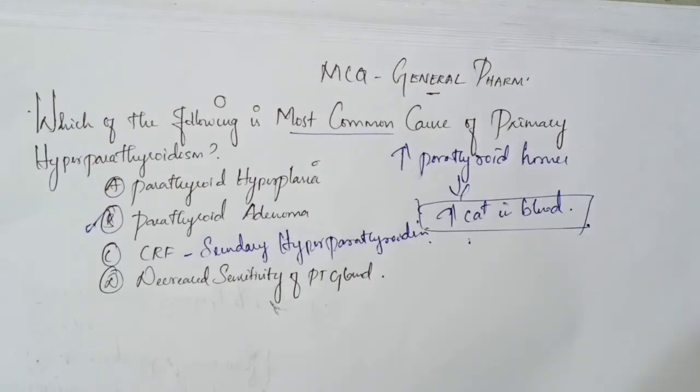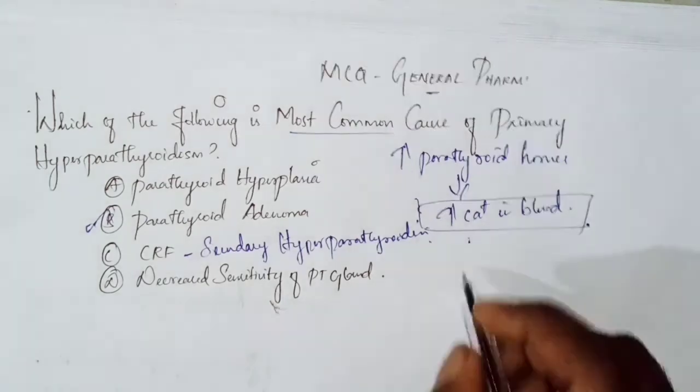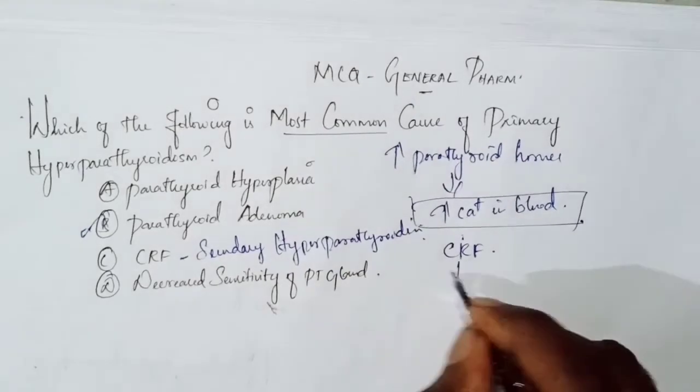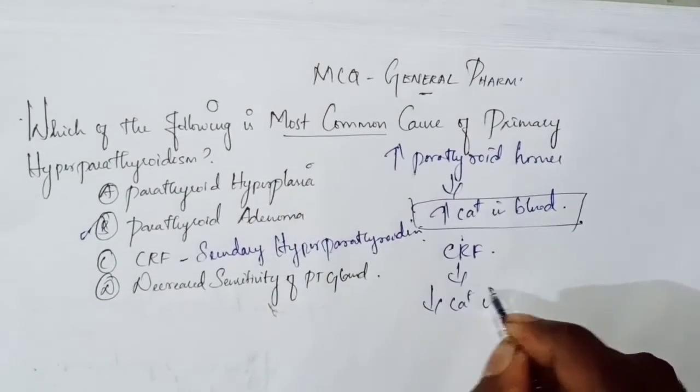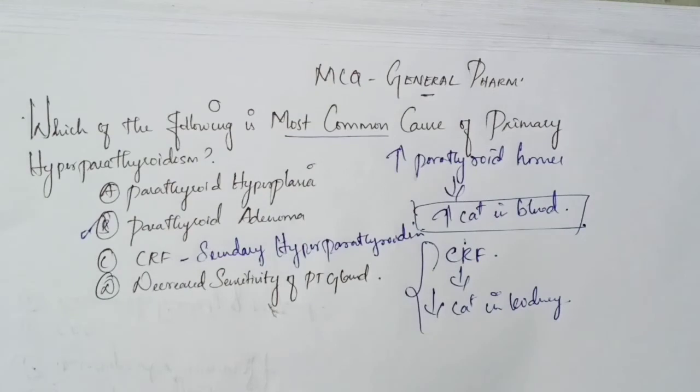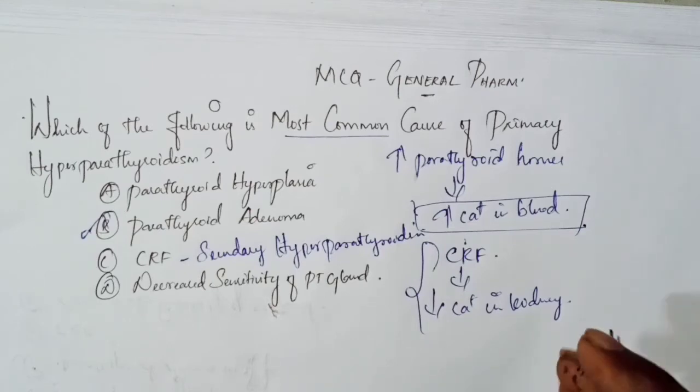the parathyroid adenoma. As I said before, CRF, that is chronic renal failure, is a primary cause for secondary hyperparathyroidism. And we see how that is: the patient with CRF, because of chronic renal failure, has decreased calcium absorption in the kidney. If the CRF is there, then hyperparathyroidism is also going to happen. That is secondary hyperparathyroidism.